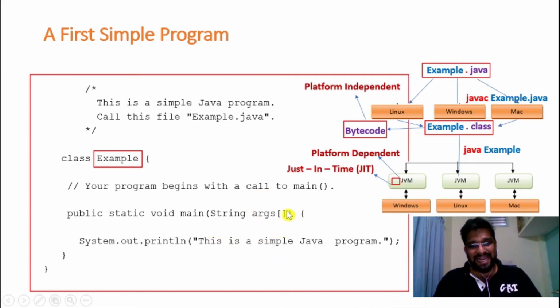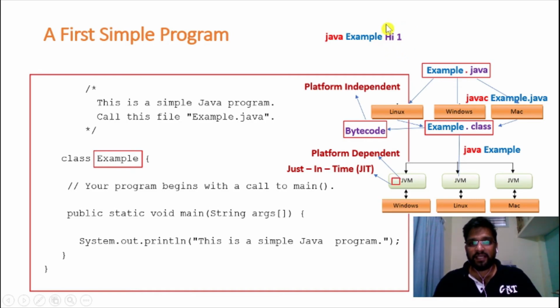Now let us move to command line arguments. How to pass command line arguments to this array called args? These command line arguments can be passed when you're trying to run the program. How to run the program? We need to use a tool called Java followed by the name of the .class file which contains the main method. After this we can pass some additional values. It can be any values of your choice.